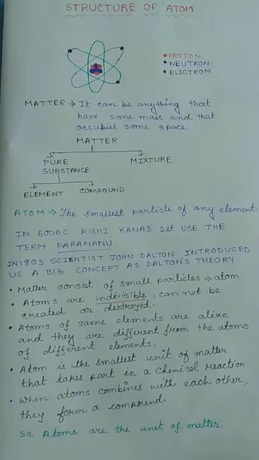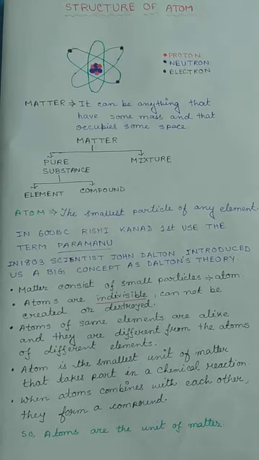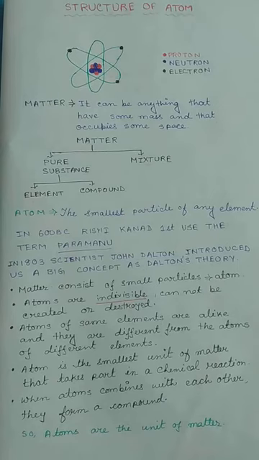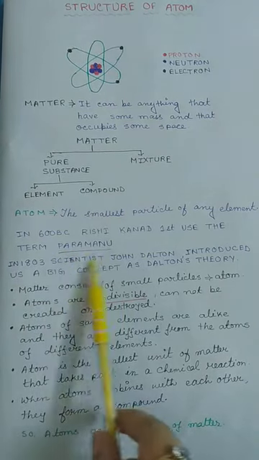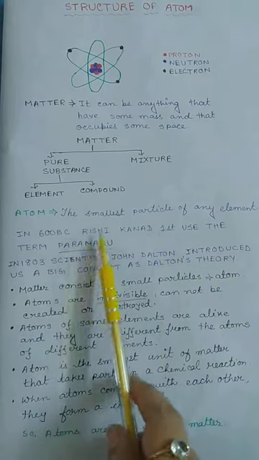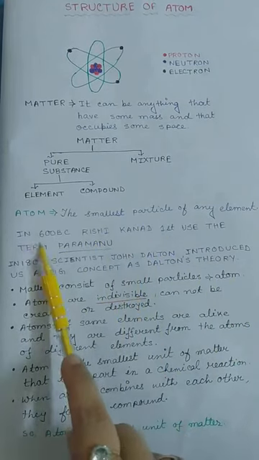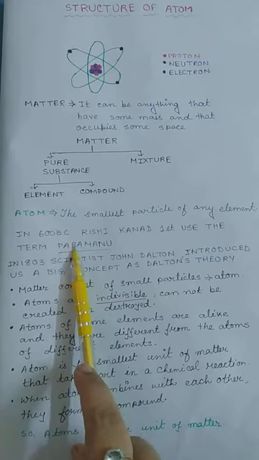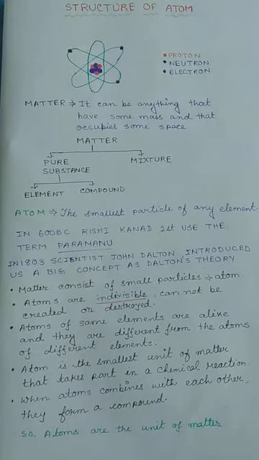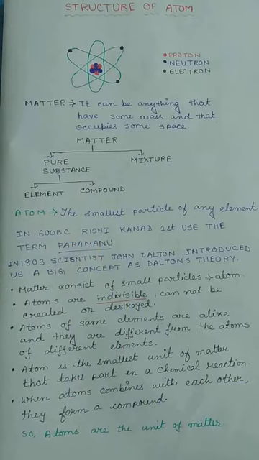Now to understand this, there is a lot of history regarding it. First, an Indian philosopher, Rishi Kanad, introduced or discovered that every matter, every element is made up of very small particles, and he gave the name Parmanu or Anu. Okay, he was Rishi Kanad, and this happened in 600 BC, before Christ. So about 2,500 years ago these things happened.